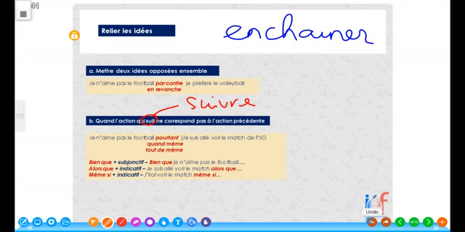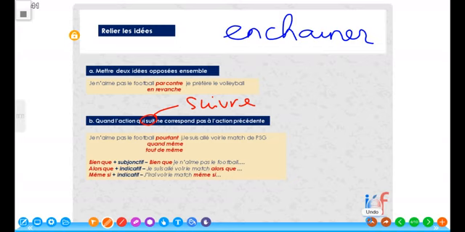Then we have tout de même. Tout de même means all the same. So I do not like football, but all the same, I went to see a football match. You know, pourtant, still, I went to see a football match. So these are words that you can use to link two sentences together.